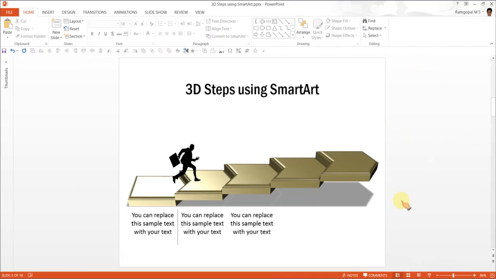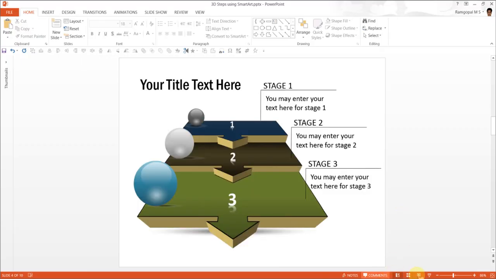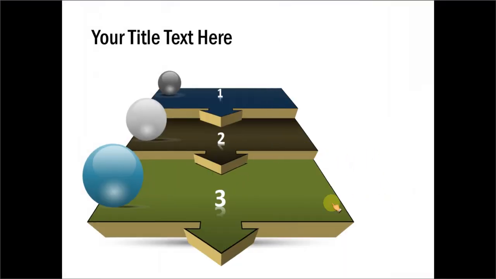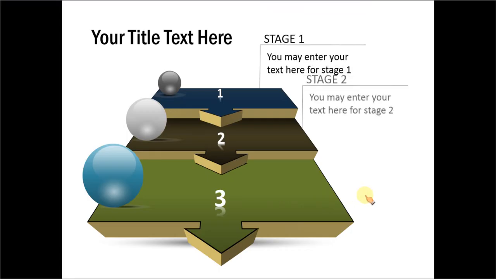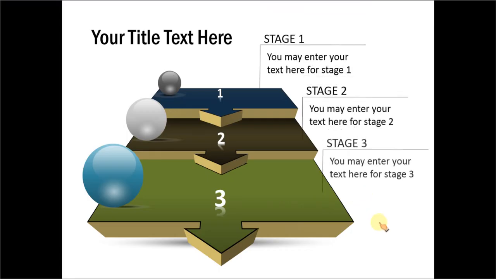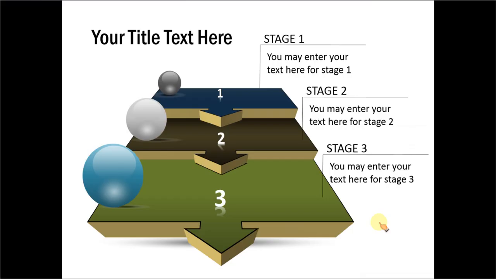I'm going to show you some other example templates taken from our PowerPoint CEO Packs Volume 1 and 2, and let us see what kind of variations you can do in terms of 3D steps. This one is about a 3-step process. You can see here the glossy balls of 3 different sizes which talk about 3 stages in a process.